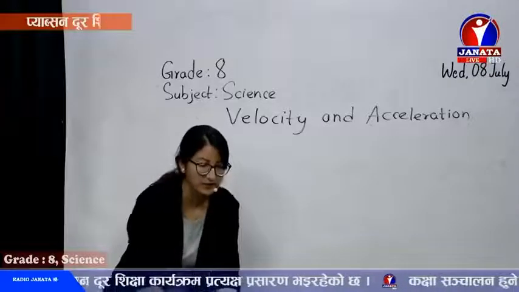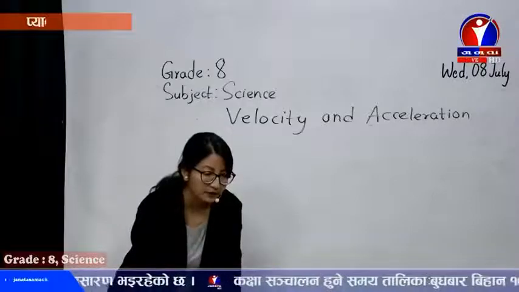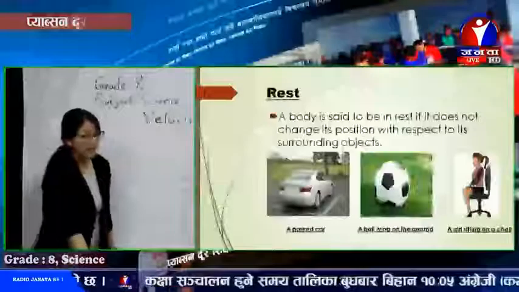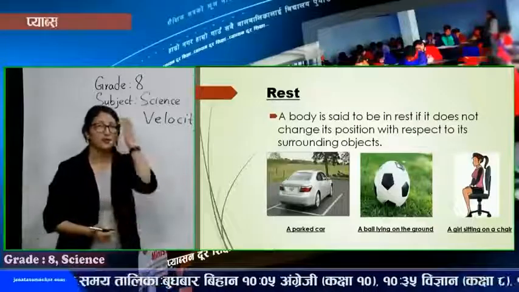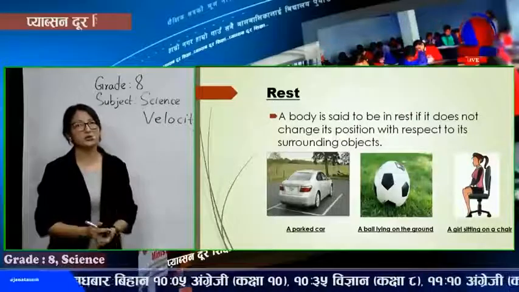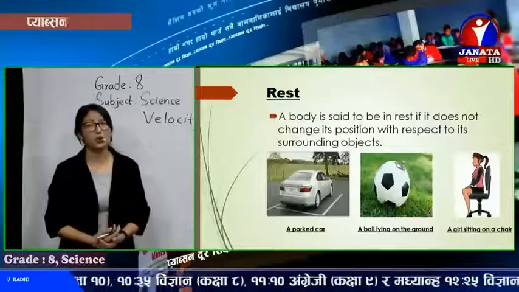Here, velocity and acceleration. So here we go. Yes, so velocity and acceleration. To start up the lesson, first of all, about rest, a few terms related to it I'd like to start with. Like rest. We all know what rest is.